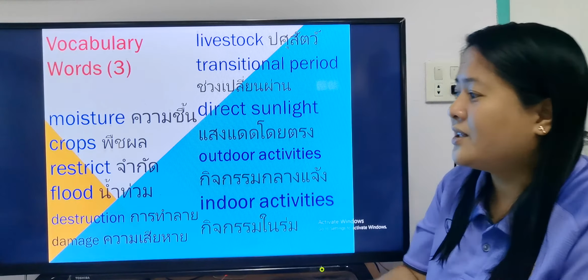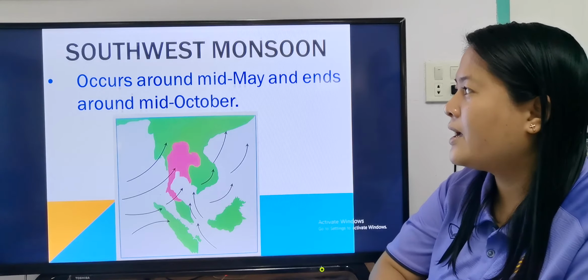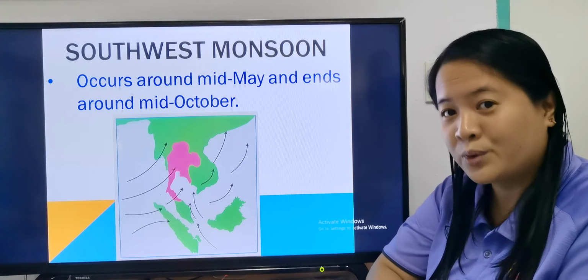Okay, as I said, Thailand is affected by two monsoons, northeast monsoon and the southwest monsoon. Southwest monsoon occurs around mid-May and ends around mid-October.